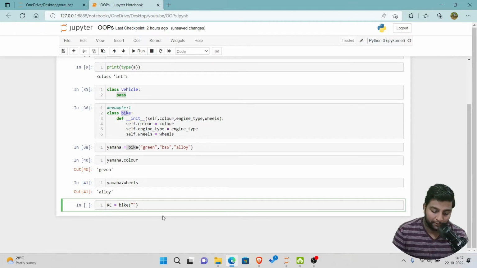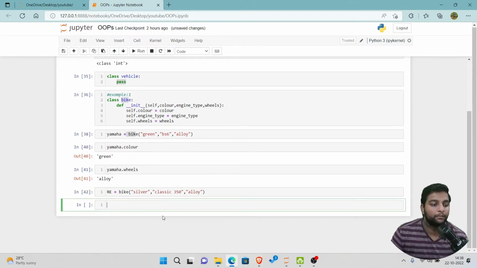So we'll give it as bike color silver, engine type classic 350, comma wheels are, we'll just give alloy wheels only. Run. So same RE also got executed. Let me just run re.tab engine type.